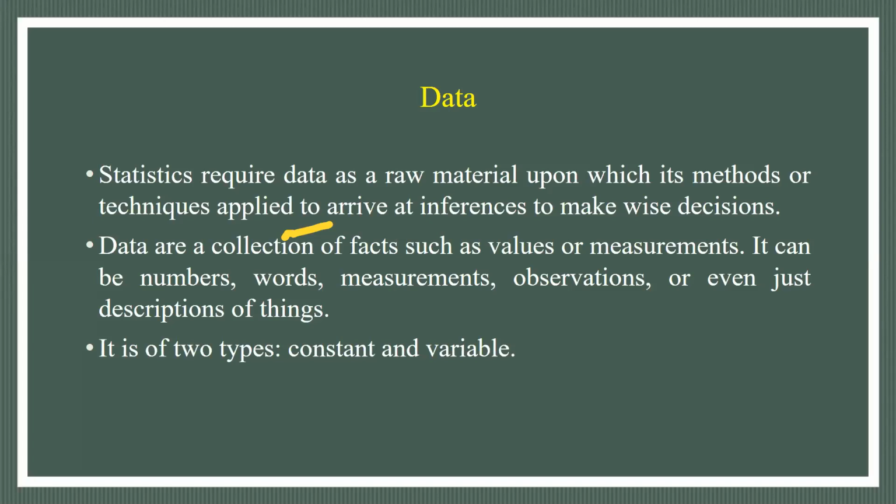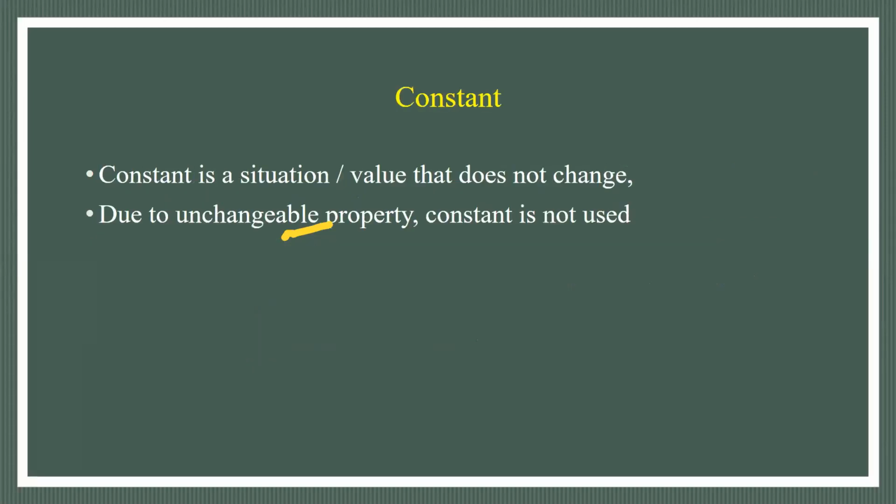So data is of two types, constant and variable. Constant is a situation or value that does not change. Due to its unchangeable property, constant is not used. The data we are collecting is not for each and everything of any animal or population.